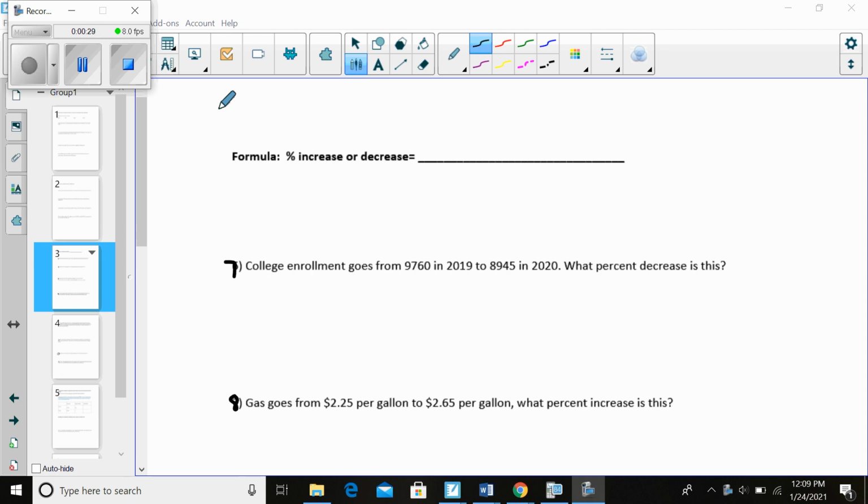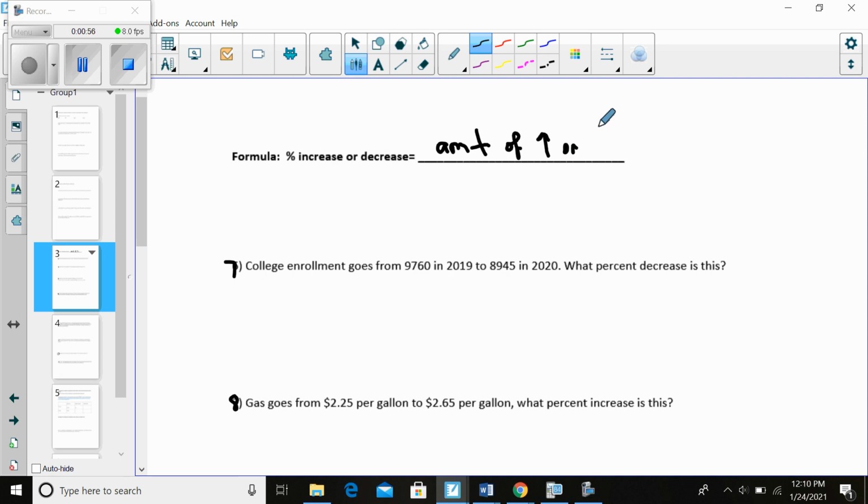And we hear these things all the time. And I want to take a deep dive on what that really means and how we interpret those types of statements being made in the media. So first of all, let me give you the formula for percent increase or decrease. First of all, it's the amount of increase or decrease.